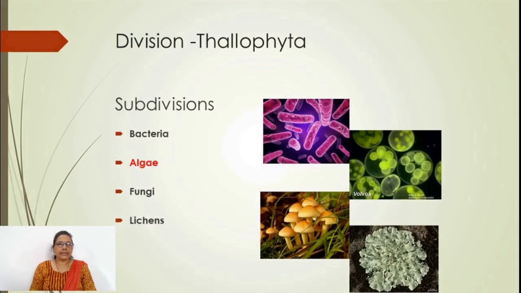Algae are a wide group of plants with variation in their structure, nature, habitat, etc. Fungi are again a wide group, with the highest biodiversity, largest in number on earth. Lichen is the symbiotic association of algae with fungi.